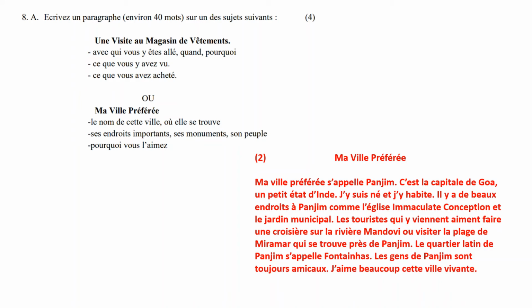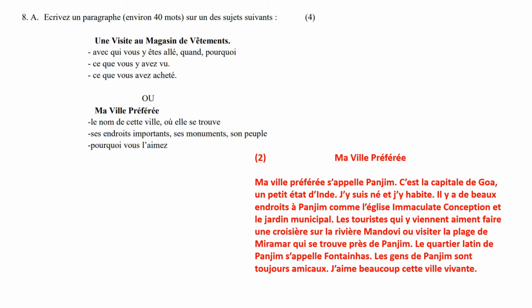For example, if you want to talk about Mumbai or something, then we studied a lesson about Mumbai, so it will become a little difficult. It is always advisable to stick to topics that you know, especially when it comes to the vocabulary. Now, the first topic, which I didn't attempt on top, une visite au magasin de vêtements, that is also familiar to you because of your last year's portion. The fourth lesson was au magasin de vêtements, at the clothes shop. So what can you write there?